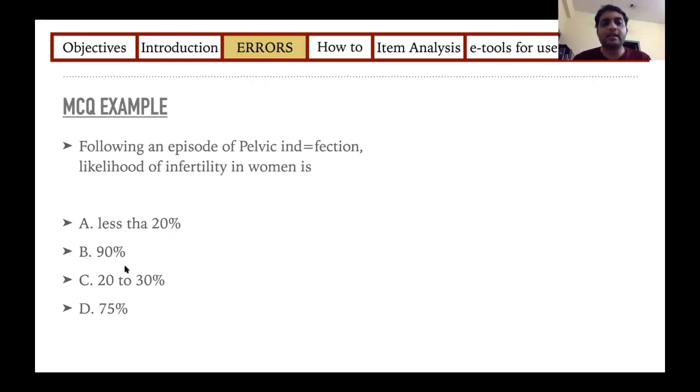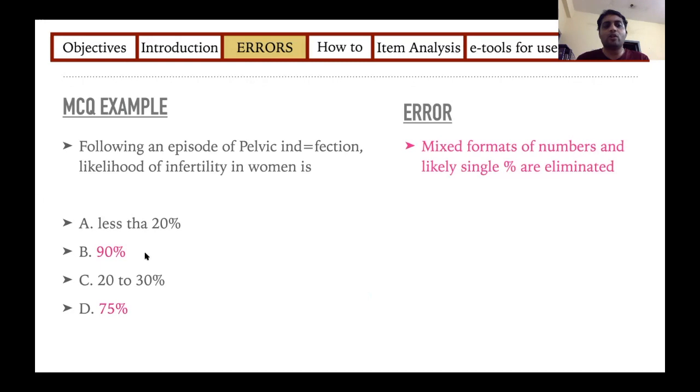So if there are percentages or numerical data, they must be very similar. So if it is less than 20, 20 to 30, the other two options must also be 30 to 50 and 50 to 70, or they must all be single percentages, 20, 90, 30, and 75. So the moment you have one range and one single number, looking at the question, the student can immediately decide that a few of these options are wrong. So here, looking at the question, he knows that these single digit options can never be true and definitely eliminates them.